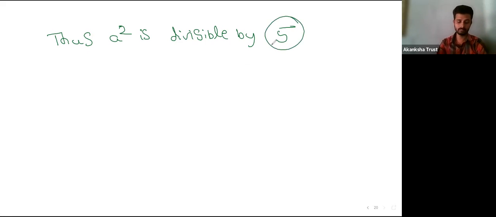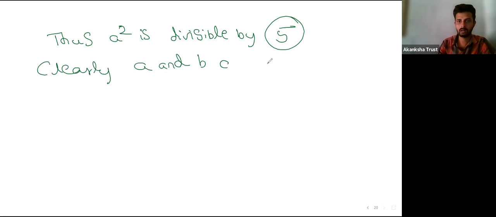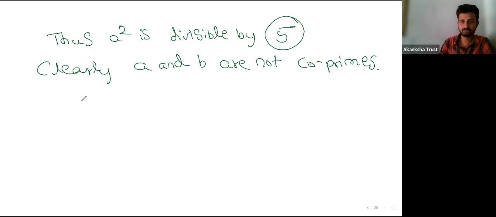That is, 5 is their common factor. So this clearly states that A and B are not co-primes. Thus our assumption is wrong.